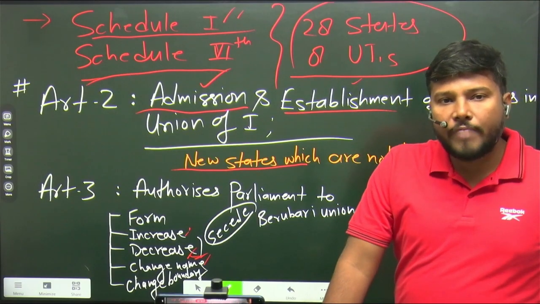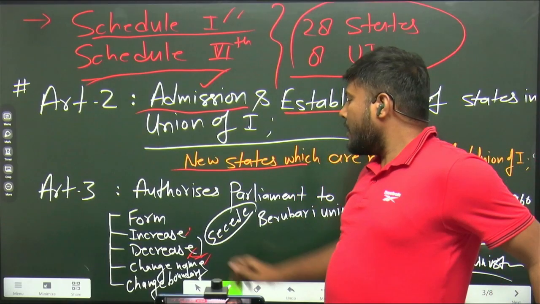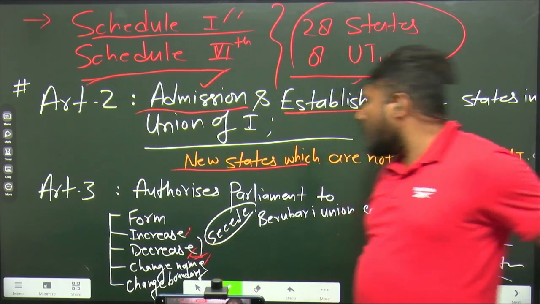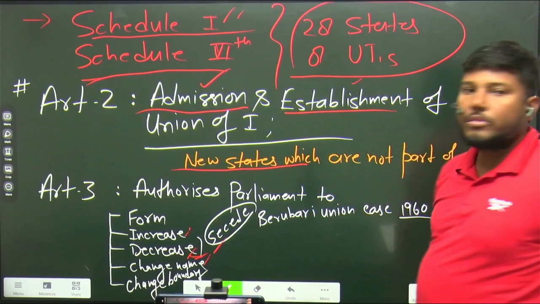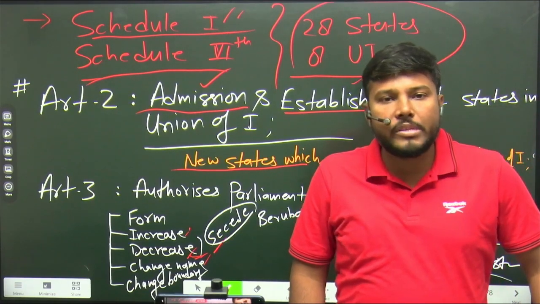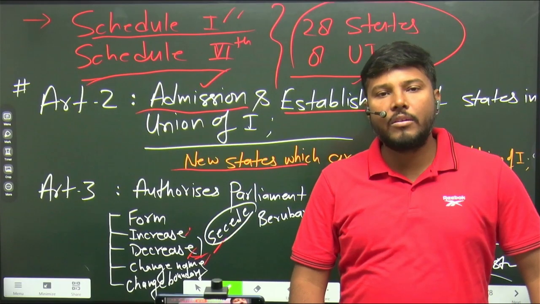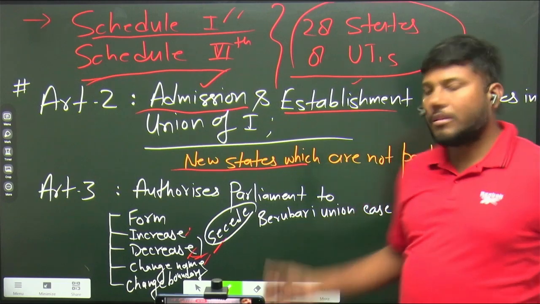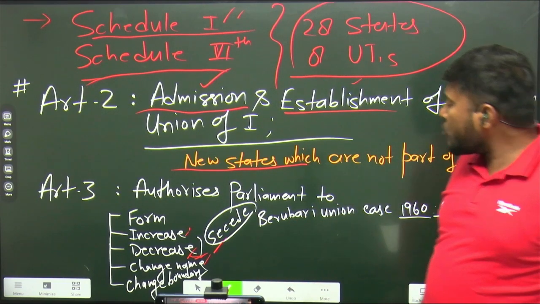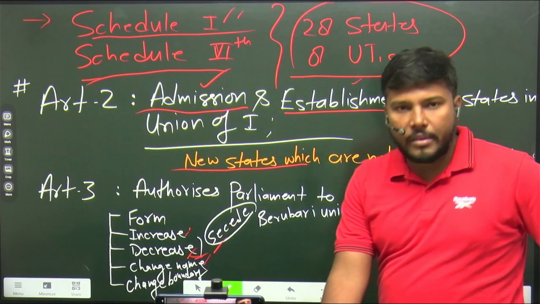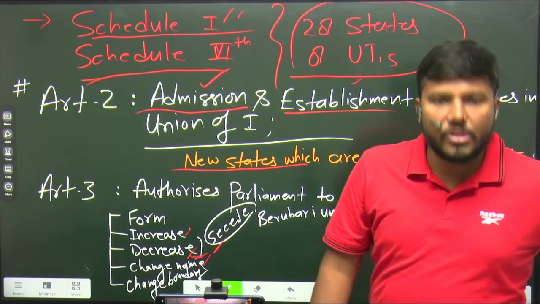And then a petition was filed in the Supreme Court, and the petitioners said that in the name of decrement or diminution, it does not mean secession, right? The State or the central government does not have the power to secede any particular territorial area in favor of any different country, right? So this case came in front of the Supreme Court, and the Honorable Supreme Court said, yes, it is right. Diminution or decrement does not mean secession, right?